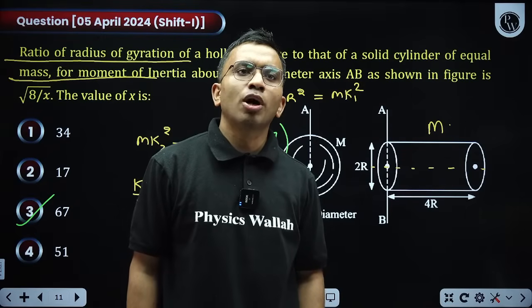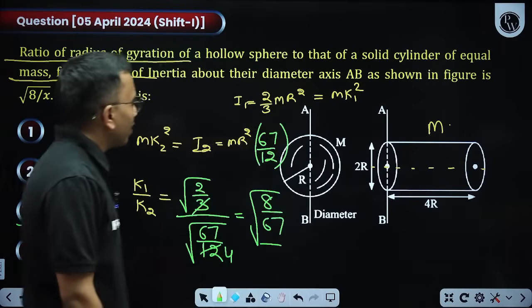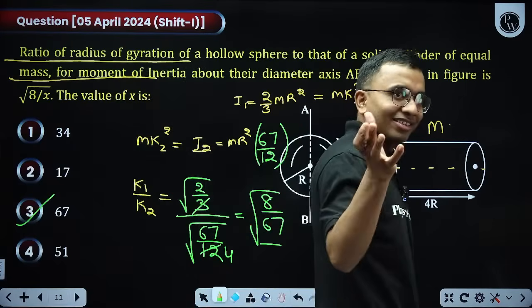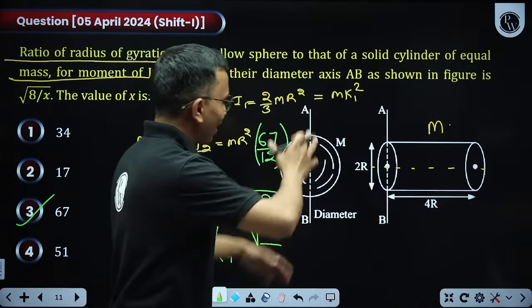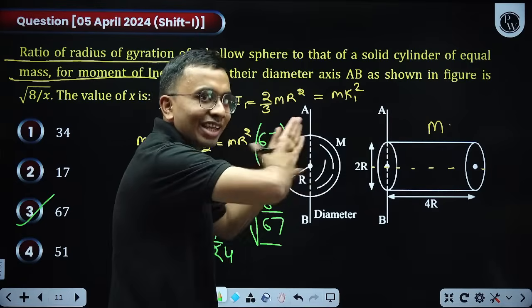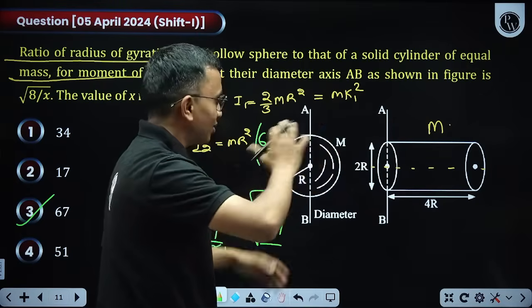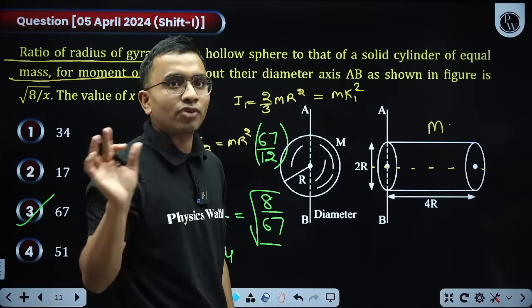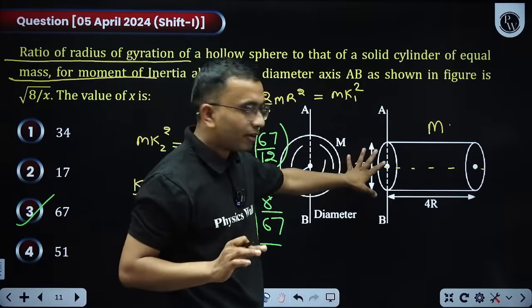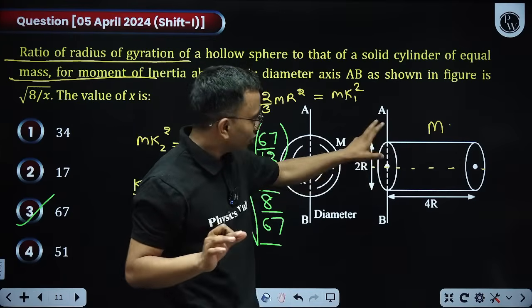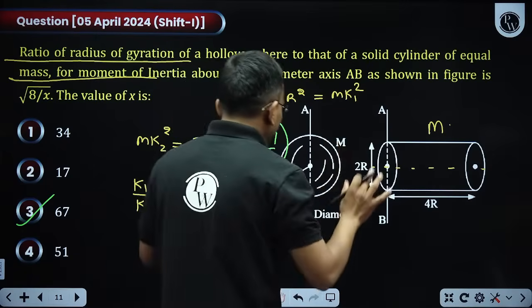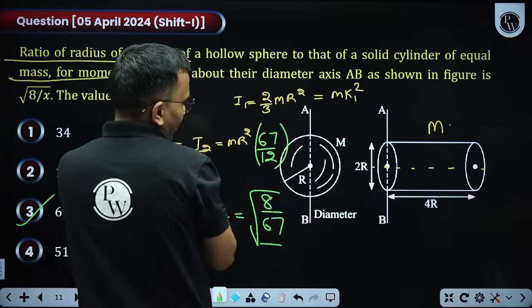Sir, what was the problem with the first method? Yeah, no, that was not a method, that I was telling just to remember it. That is not the method. You cannot use a perpendicular axis theorem here, the way I was telling. No, no, no. Perpendicular axis theorem is only applicable for laminar bodies, not for 3D bodies. So this is a 3D body. Certainly you cannot apply parallel axis theorem. But just a method to remember, if we try again,